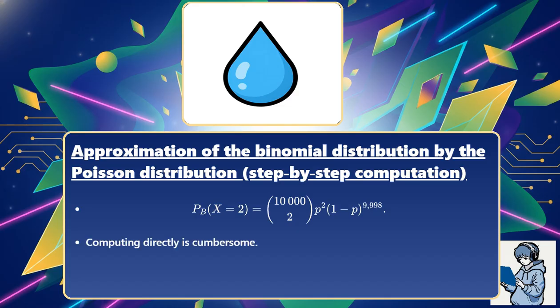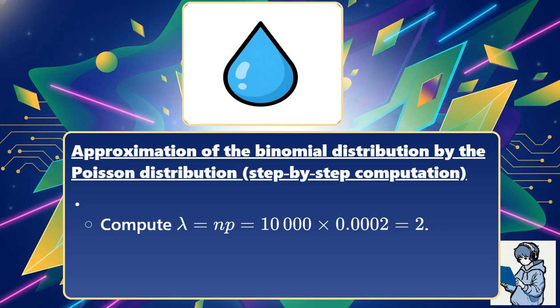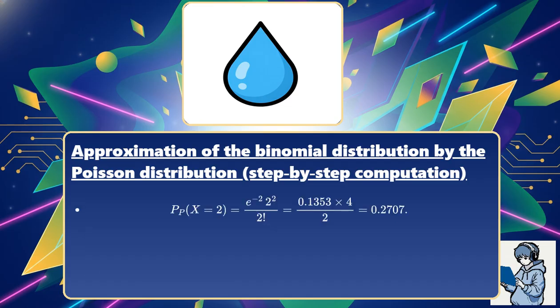Computing directly is cumbersome. Poisson approximation. Compute lambda equals np equals 10,000 times 0.0002 equals 2. Use the Poisson probability mass function. P sub p of X equals 2 equals e to the minus 2 times 2 squared divided by 2 factorial equals (0.1353 times 4) divided by 2 equals 0.2707.